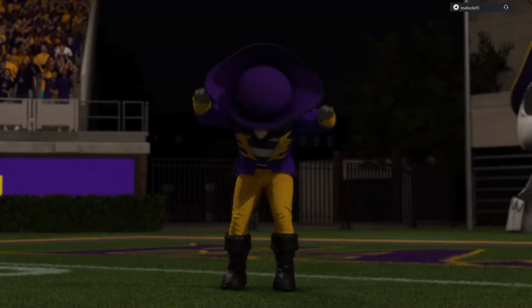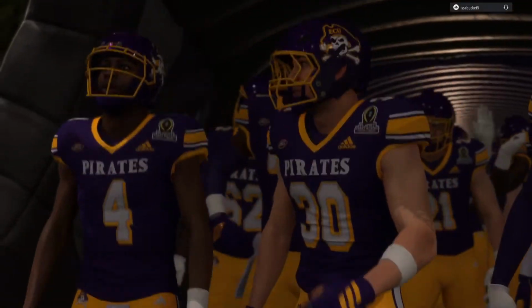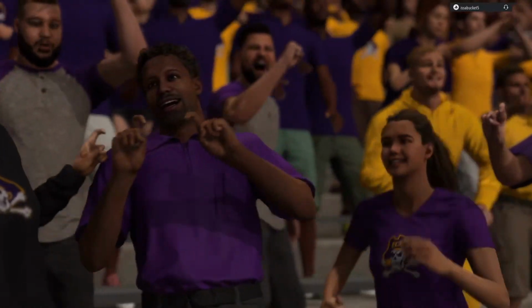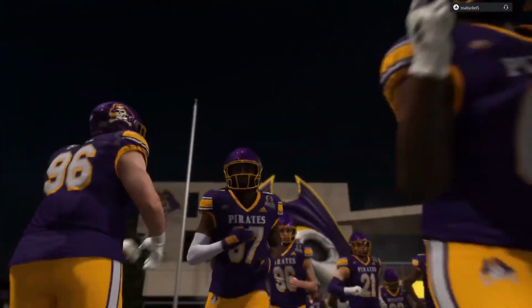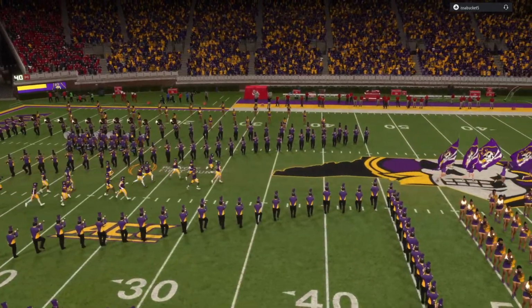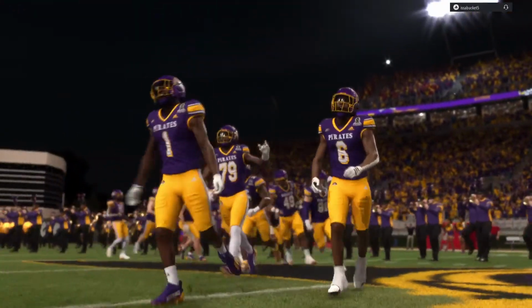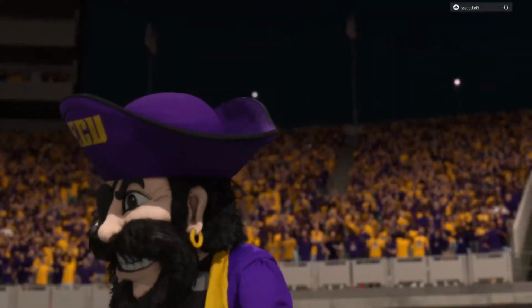Football playoff is here. The long regular season has all been building to this. And now, first-round games and home field settings. This place is going to be rocking. Welcome to Dowdy-Ficklen Stadium, home of the East Carolina Pirates. As we'll see, the number 12 seed in this playoff, the Fresno State Bulldogs, taking on the number 5 seed in the playoff, the East Carolina Pirates.